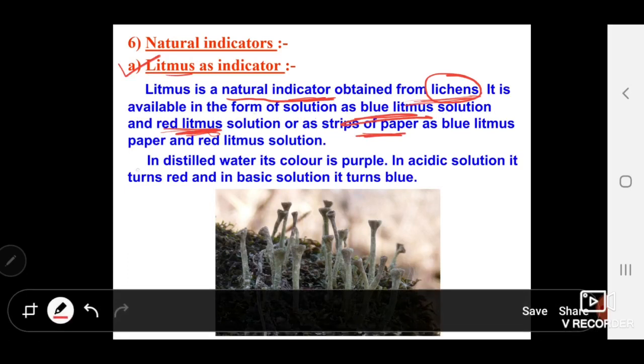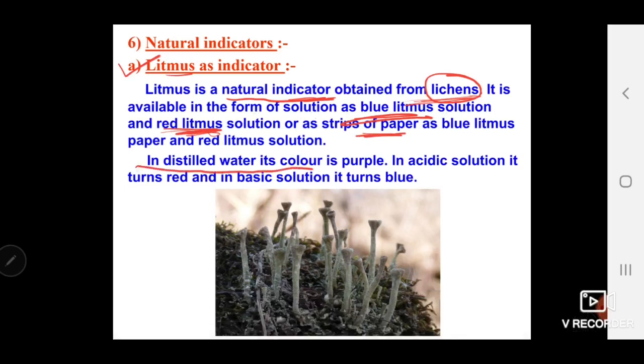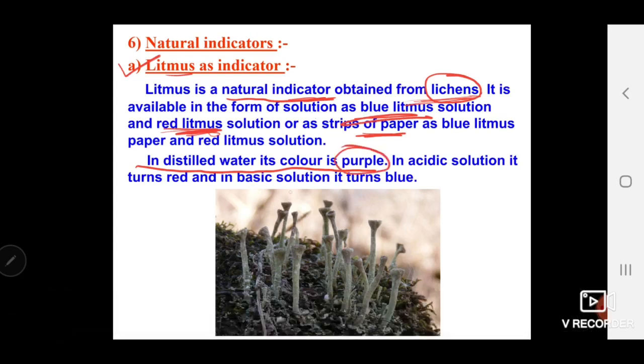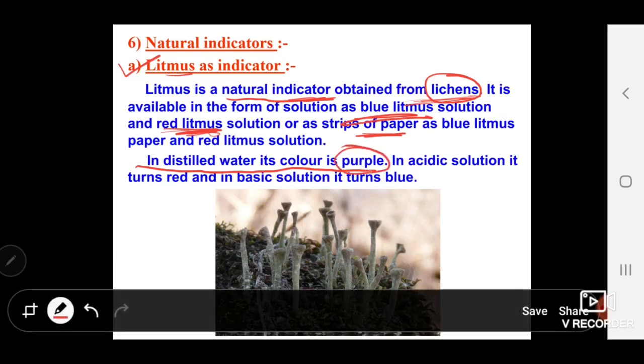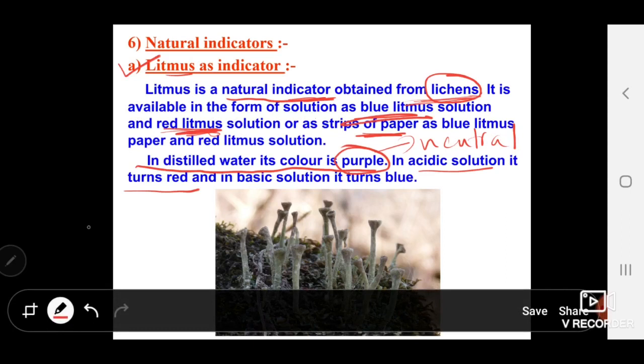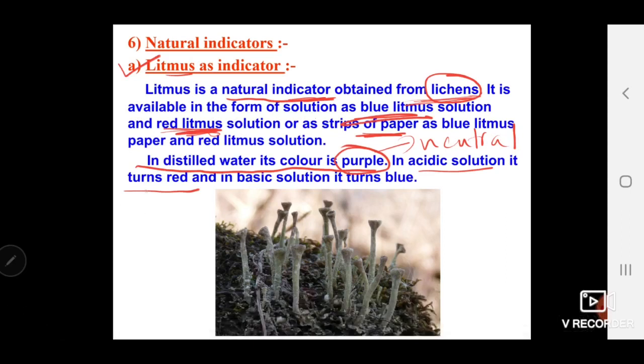Keep in mind, if we immerse a litmus paper, either blue or red, in distilled water, the color is purple. Purple means it is a neutral solution. In an acidic solution, it turns red. If the litmus paper turns red, it indicates that the solution is acidic.